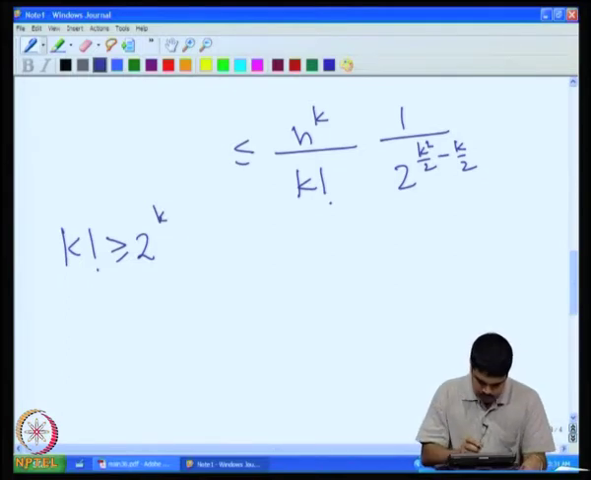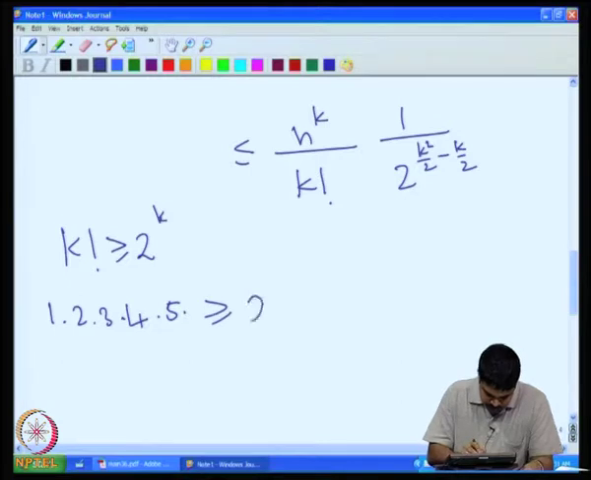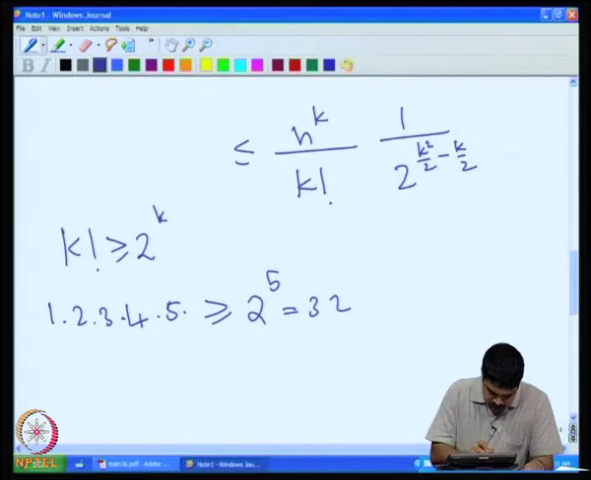Okay, so k factorial, for instance, is in fact 1 into 2 into 3 into 4 into 5. So, say for 5, 2 raised to 5 is 32. How much is this factorial? This is 6 into 4 into 5, so we have 120 here. 20 into 6 is 120. So, this is bigger, right.